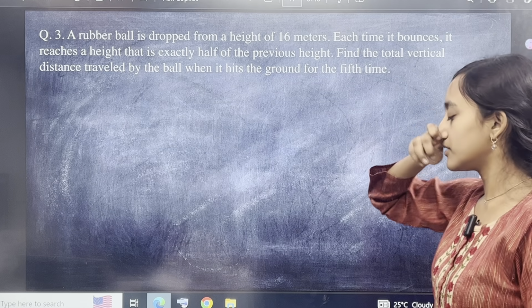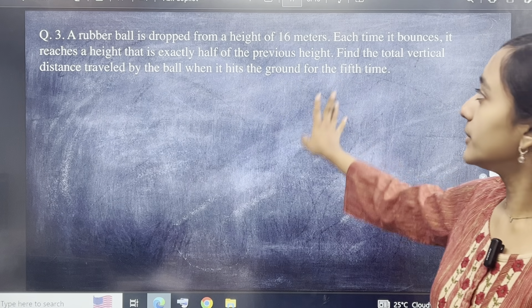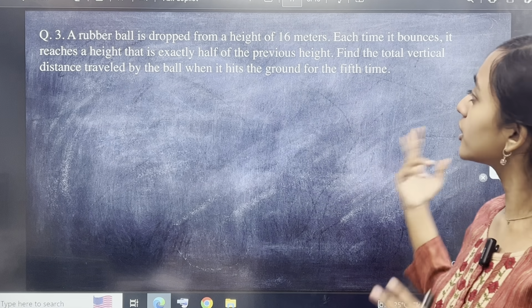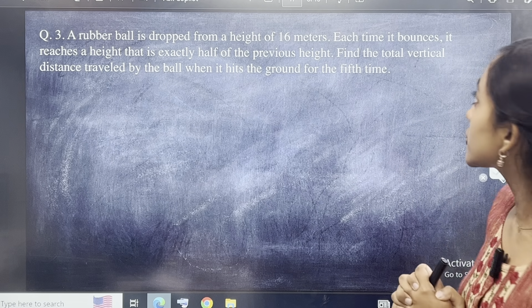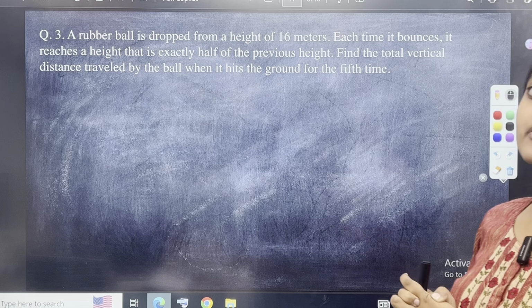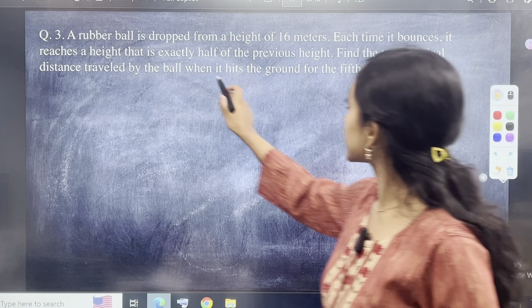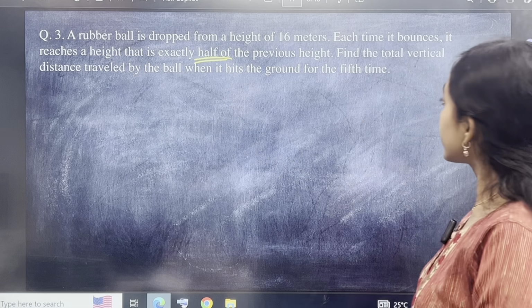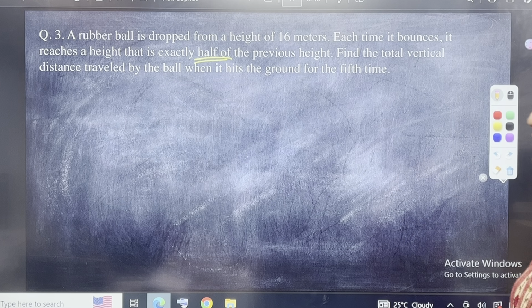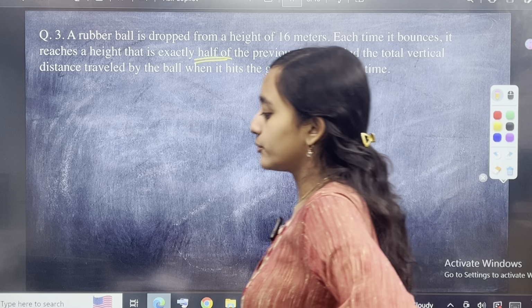देखो page number 17 पे हैं हम. A rubber ball is dropped from a height of 16 meters. ये तो बस A, D, common difference, common ratio कुछ नहीं पूछा है, कुछ और ही पूछा है. Physics की तरह लग रहा है. Each time it bounces, it reaches a height that is exactly half of its previous height. Find the total vertical distance traveled by the ball when it hits the ground for the 5th time. This is your question. How will you be solving this question?